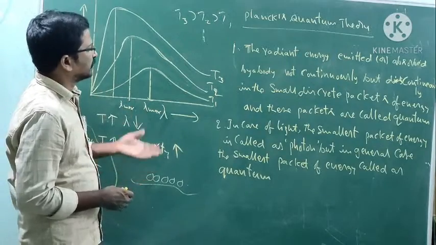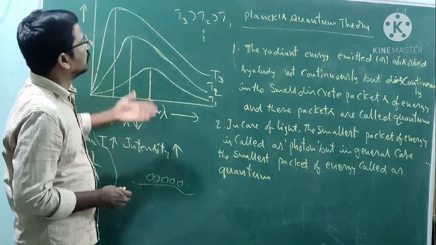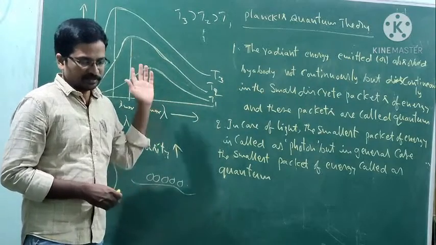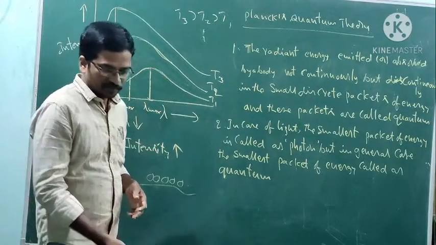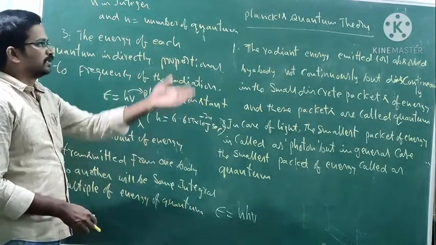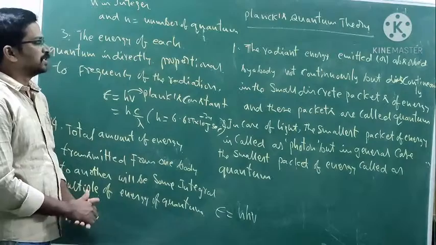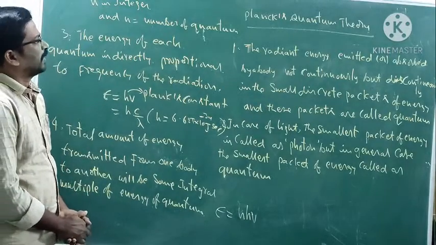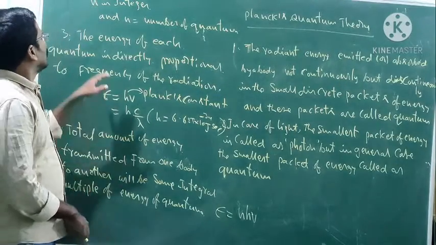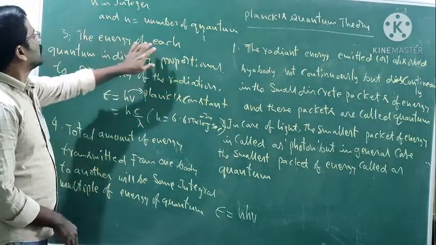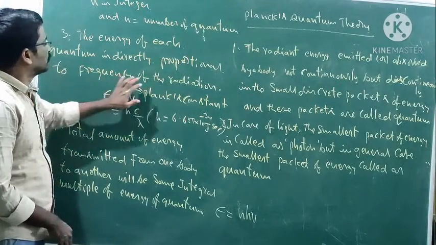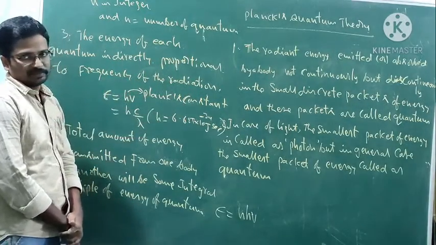Let us look into this one. After understanding these two points, Planck's quantum theory has another two points. Okay, the energy of each quantum is directly proportional to the frequency of the radiation.